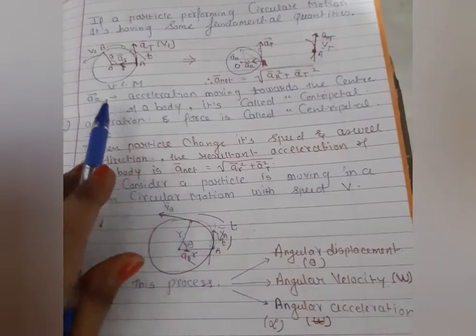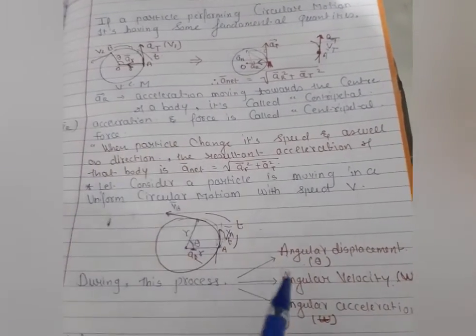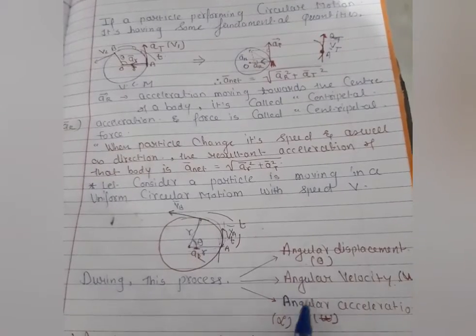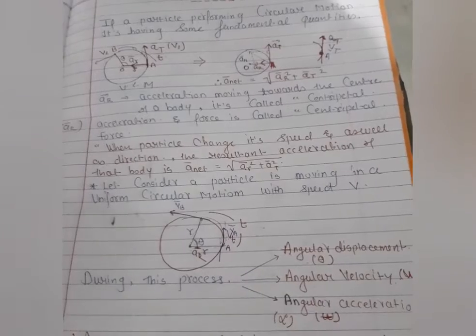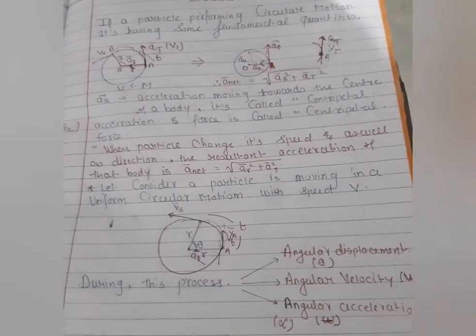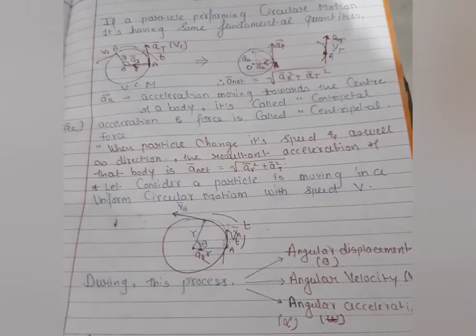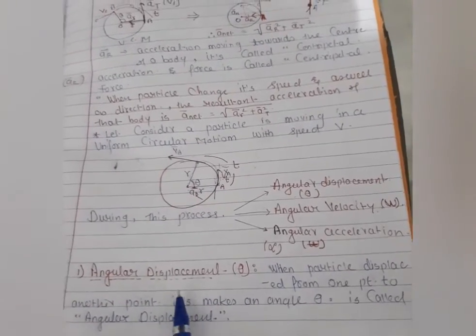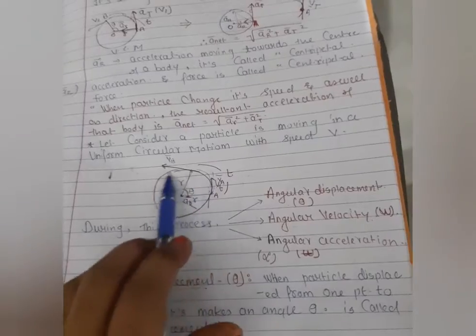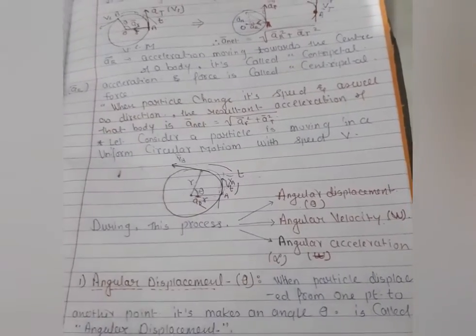When the particle performs uniform circular motion, many fundamental things are present during that process, but here I will discuss initially the angular displacement. So let's go for the angular displacement. When the particle is performing uniform circular motion, that same condition I am taking here.